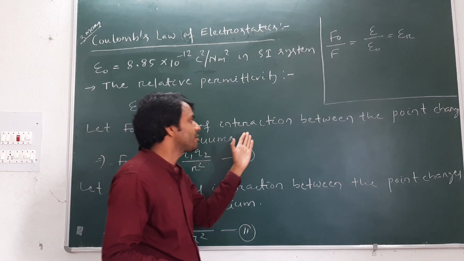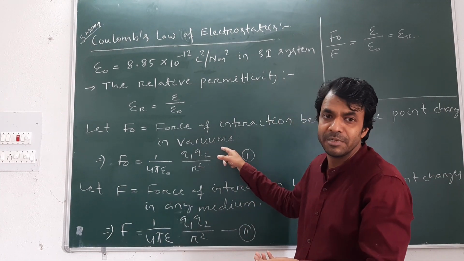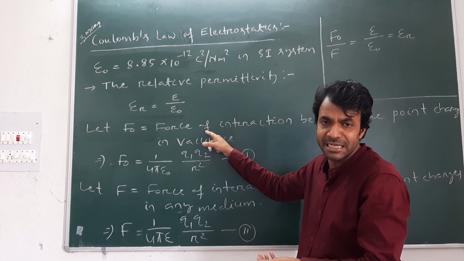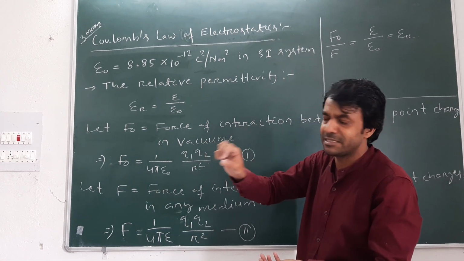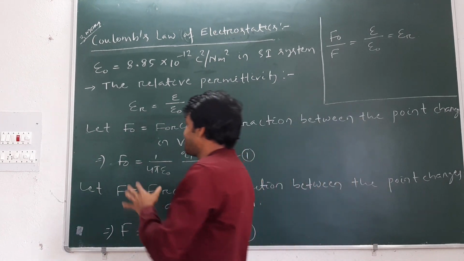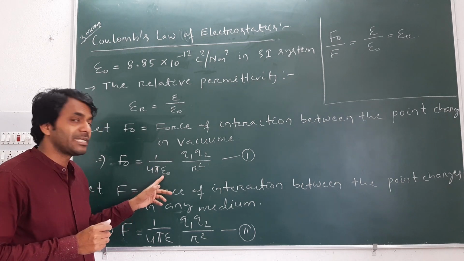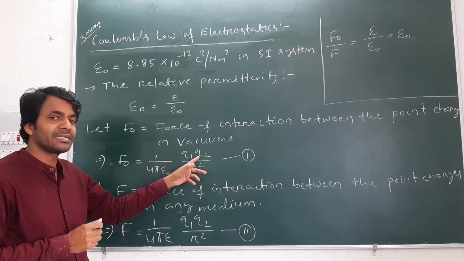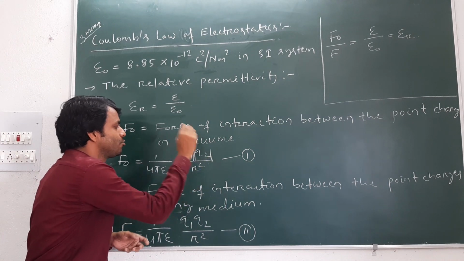Let F naught be the force of interaction between the point charges in vacuum. Whenever the two point charges are placed in vacuum and separated by a certain distance, the force of interaction is F naught. Then mathematically, F naught can be written as 1 by 4 pi epsilon naught times the magnitude of Q1 times the magnitude of Q2, by r square, according to Coulomb's law.